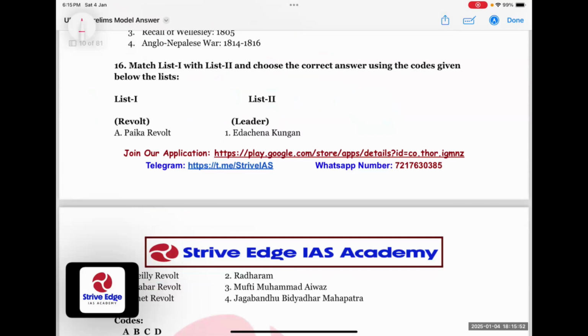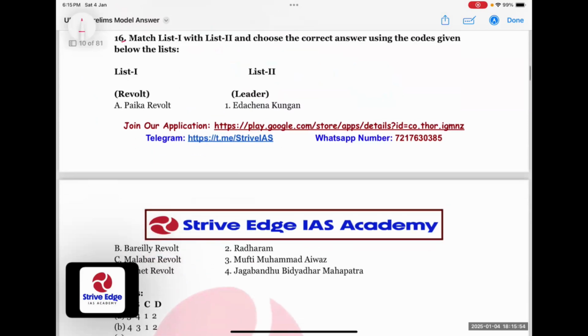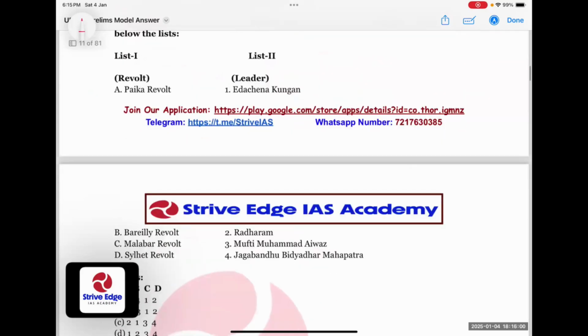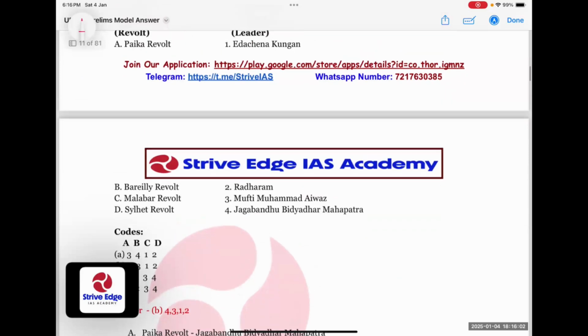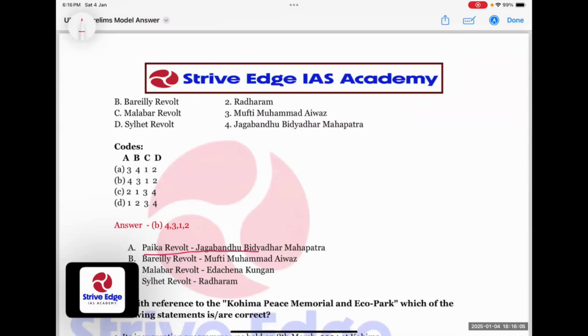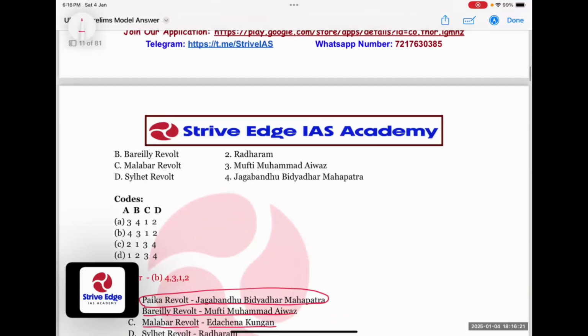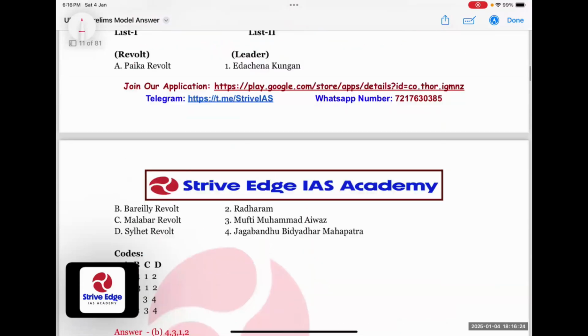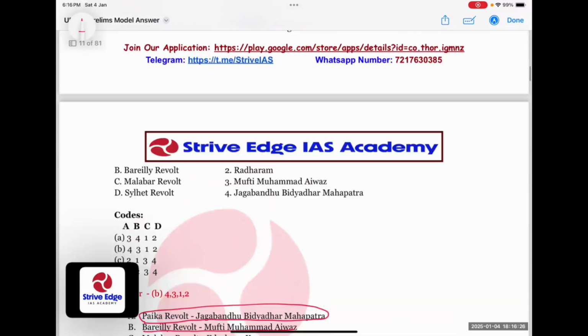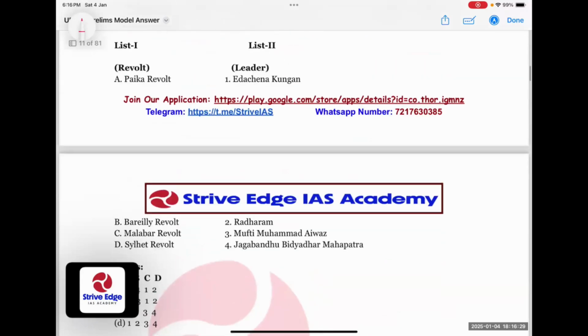Let's come to question number 16. Match list 1 with list 2. Revolt and the corresponding leader is mentioned. Paika revolt was held under leader Bakshi Jagabandhu Bidyadhar Mahapatra. Bareilly revolt was held under Mufti Muhammad Awad. Malabar revolt under Athan Gurikkal, and Sylhet revolt under Radharam. They expected that you know this one because it was very famous and in the news over the last 3-4 years. And if you know that Paika revolt happened under Jagabandhu Bidyadhar Mahapatra, you have the answer.